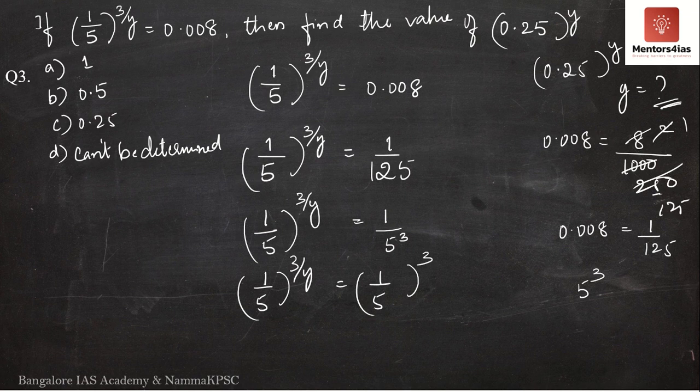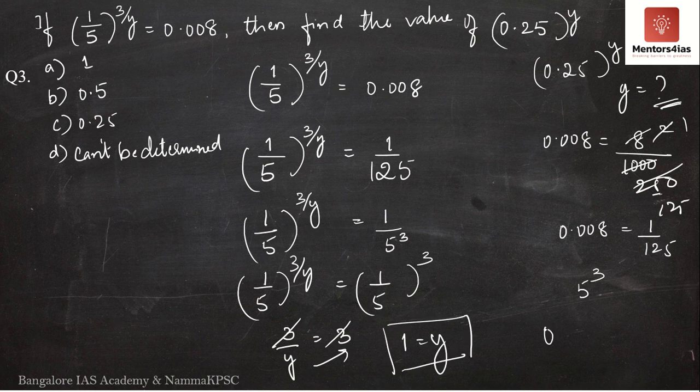See here, 1 by 5 to the power 3 by y is equal to 1 by 5 to the power 3. Meaning what? This is possible only when 3 by y is equal to 3. So 3 and 3 get cancelled. I take y to the right hand side. y is equal to 1. The value of y is 1.